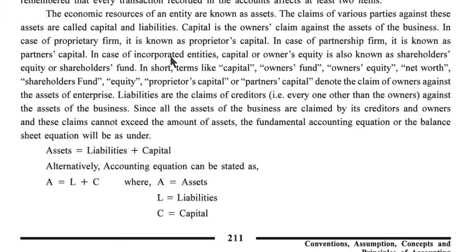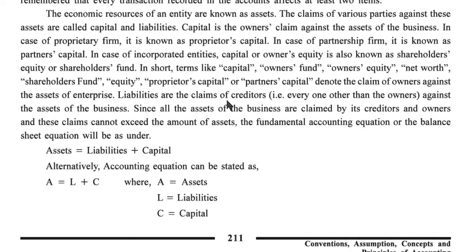In the case of incorporated entities, capital or owner's equity is also known as shareholders' equity or shareholders' fund. In short, terms like capital, owner's fund, owner's equity, net worth, shareholders' fund, equity, proprietor's capital or partner's capital denote the claim of owners against the assets of an enterprise.